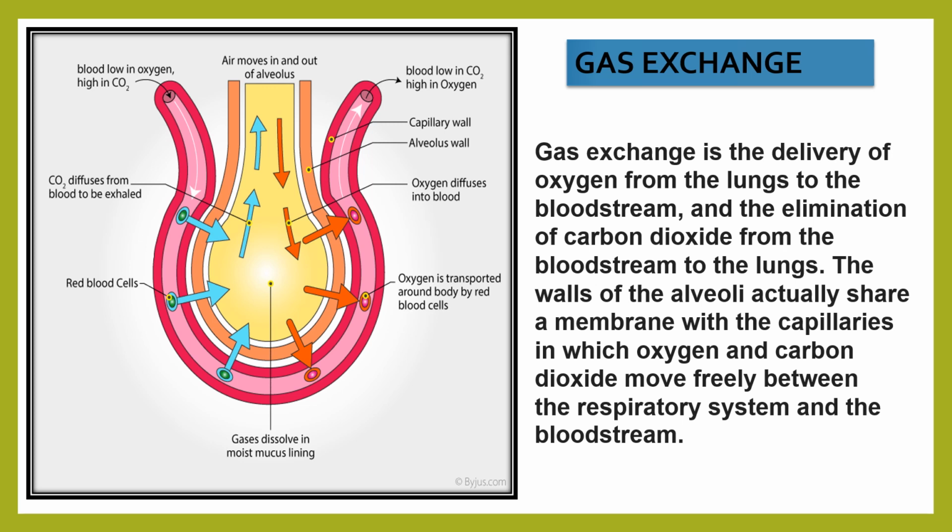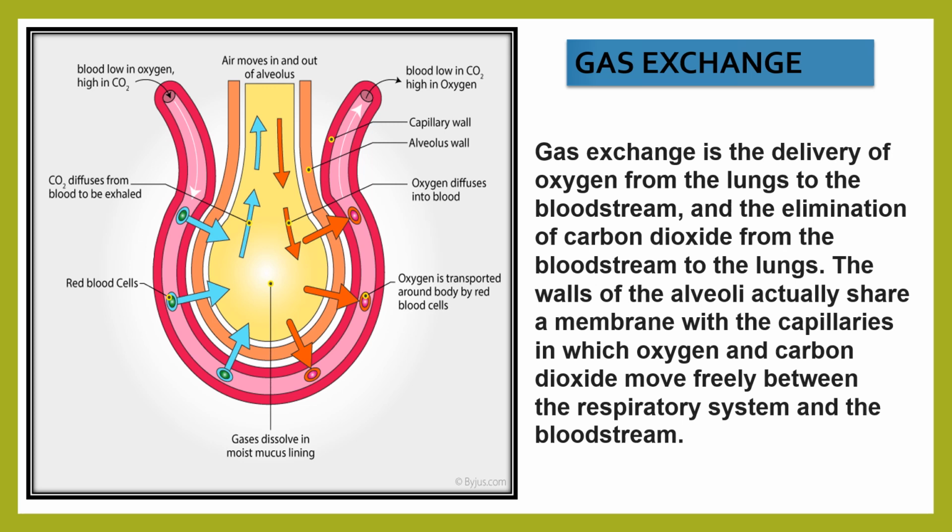Now, how the gaseous exchange occurs in the case of respiration in human beings. Gas exchange is the delivery of oxygen from the lungs to the bloodstream and the elimination of carbon dioxide from the bloodstream to the lungs. The walls of the alveoli actually share a membrane with the capillaries in which oxygen and carbon dioxide move freely between the respiratory system and the bloodstream. You see that diagram and please see the arrows properly.